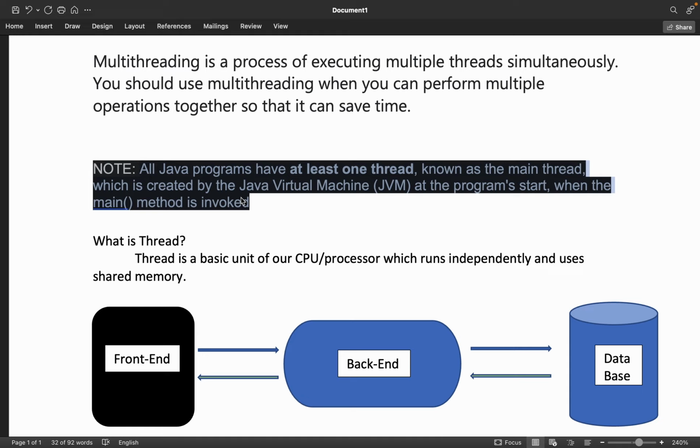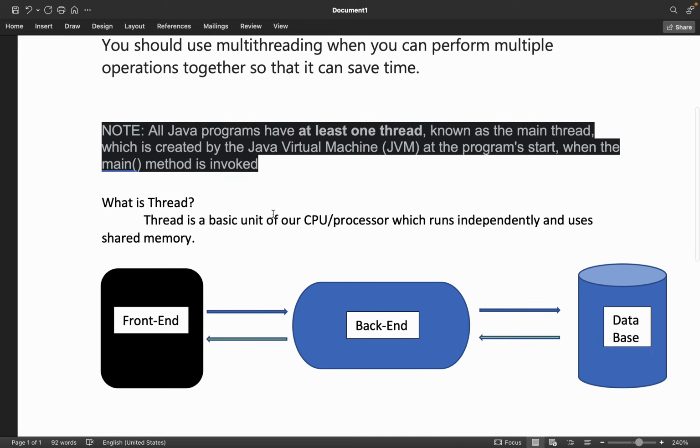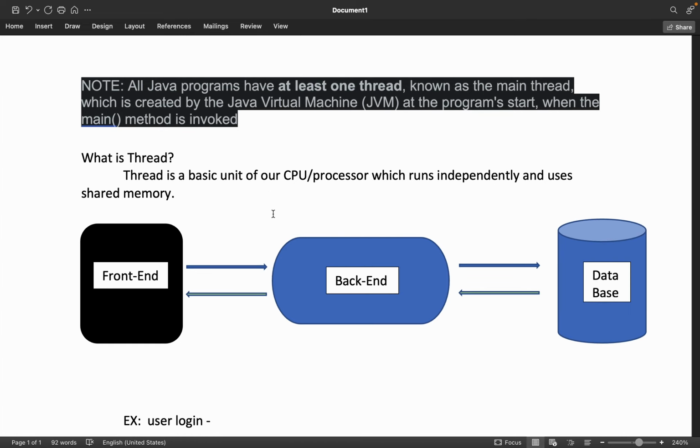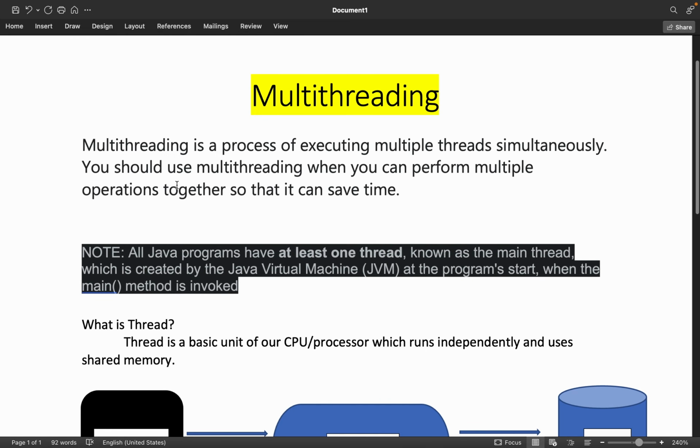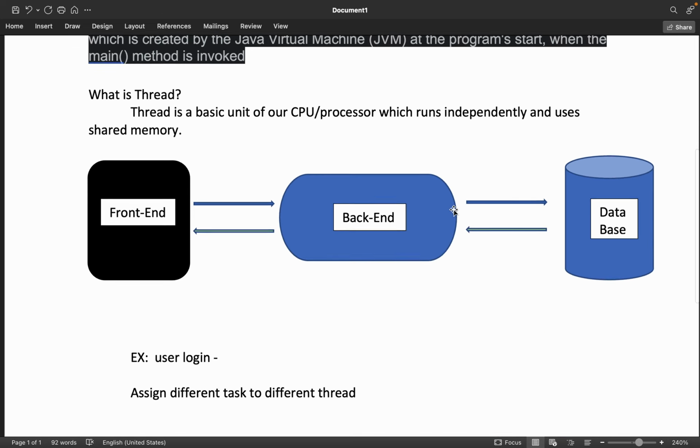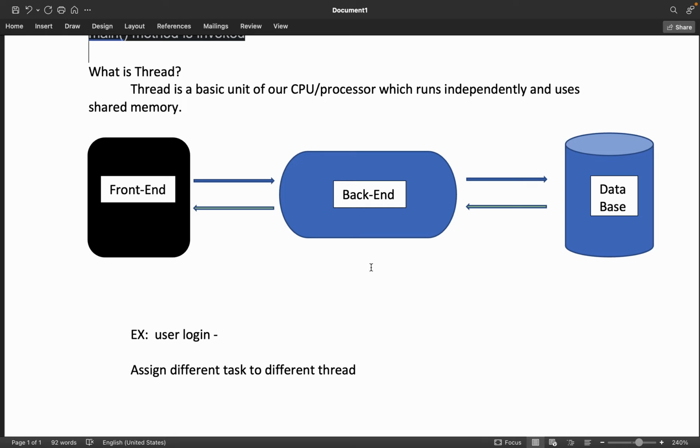In a typical Java program, if you're not using multi-threading, it has only one thread, and that is called the main thread. That is generally created by the JVM. Whenever the main method executes, it creates one main thread. Now let's understand by example how exactly this multi-threading works and when exactly we need this. As I mentioned, you should use multi-threading when you can perform multiple operations together. Let's see what exactly I mean by multiple operations.